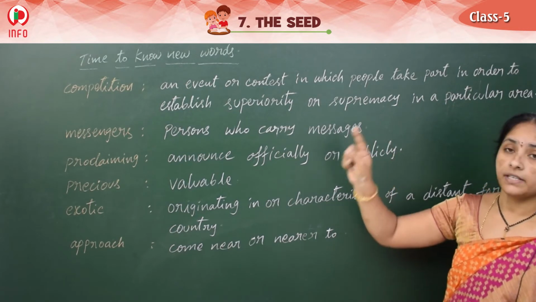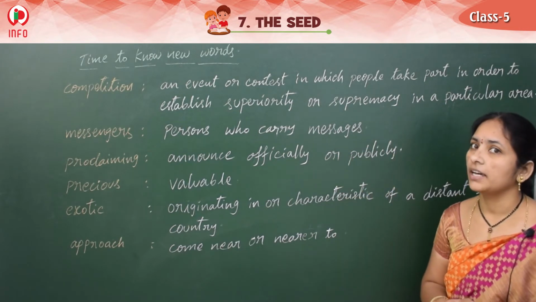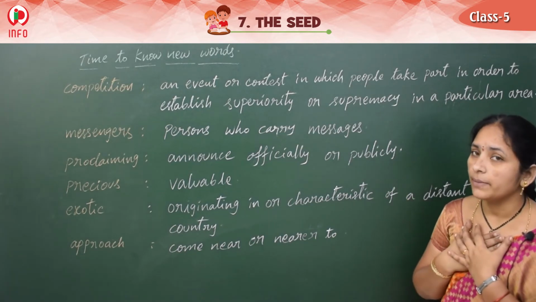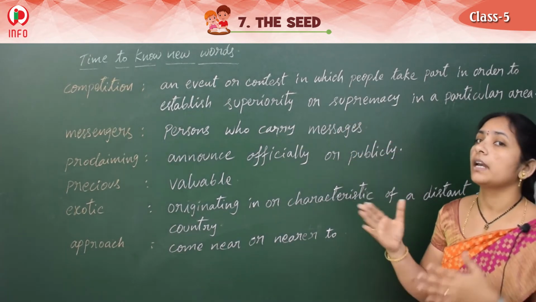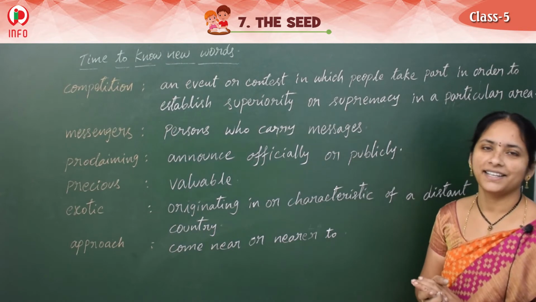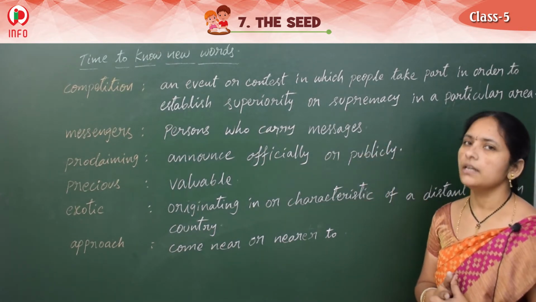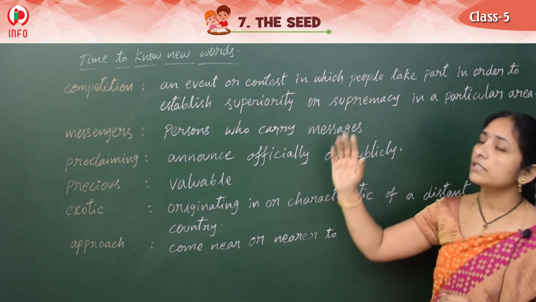What is that? First one, competition. Don't worry about this meaning. Competition we know the meaning, but here in the words if we read this big one we get it. From an examination point of view we should learn. So, see this one. Competition means what?